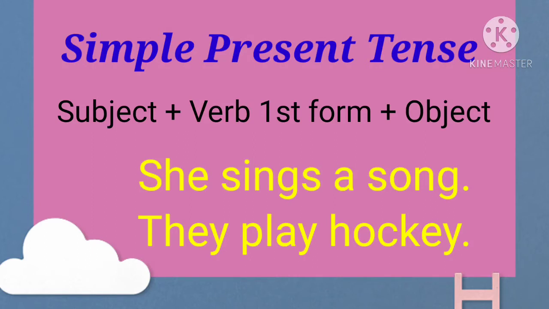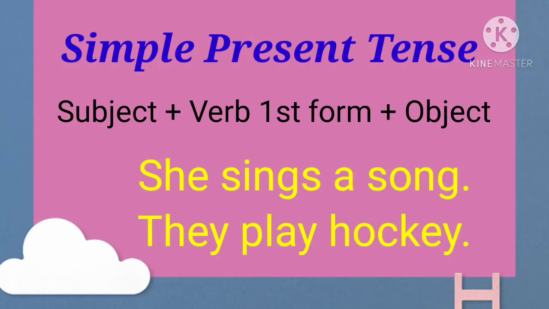See, with the singular subject we will use a singular verb. So we have used "sings" here, with S. They play hockey. With the plural subject we will use the plural form. So we have used "they play hockey." Okay, so the rule is that you have to use the first form of the verb in simple present tense.